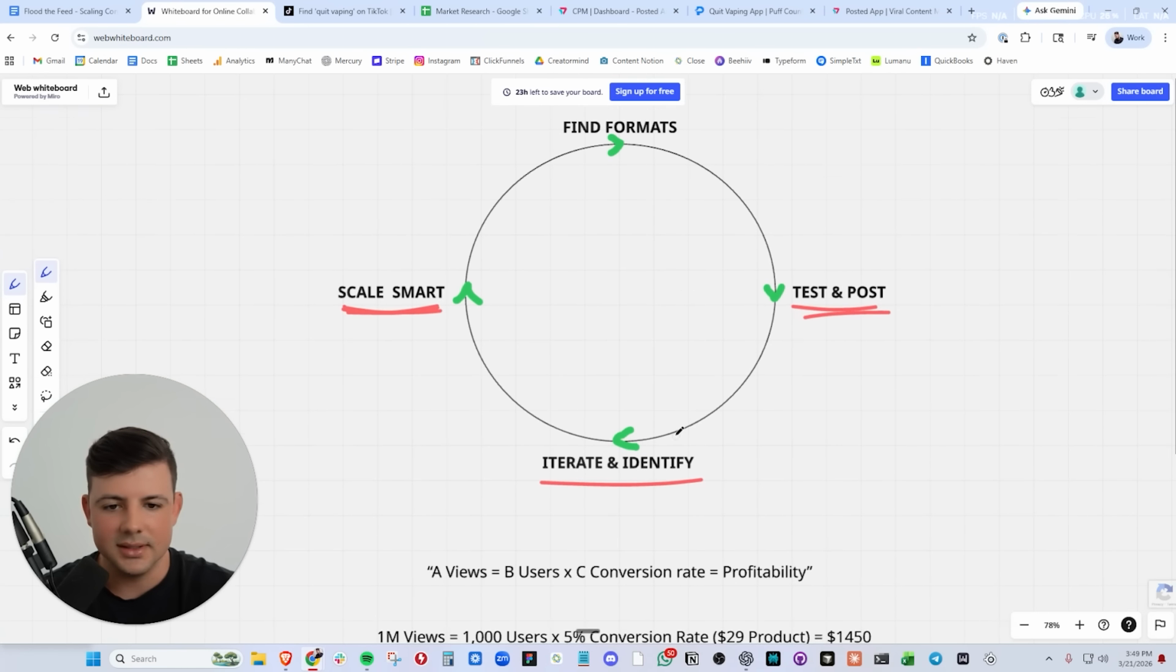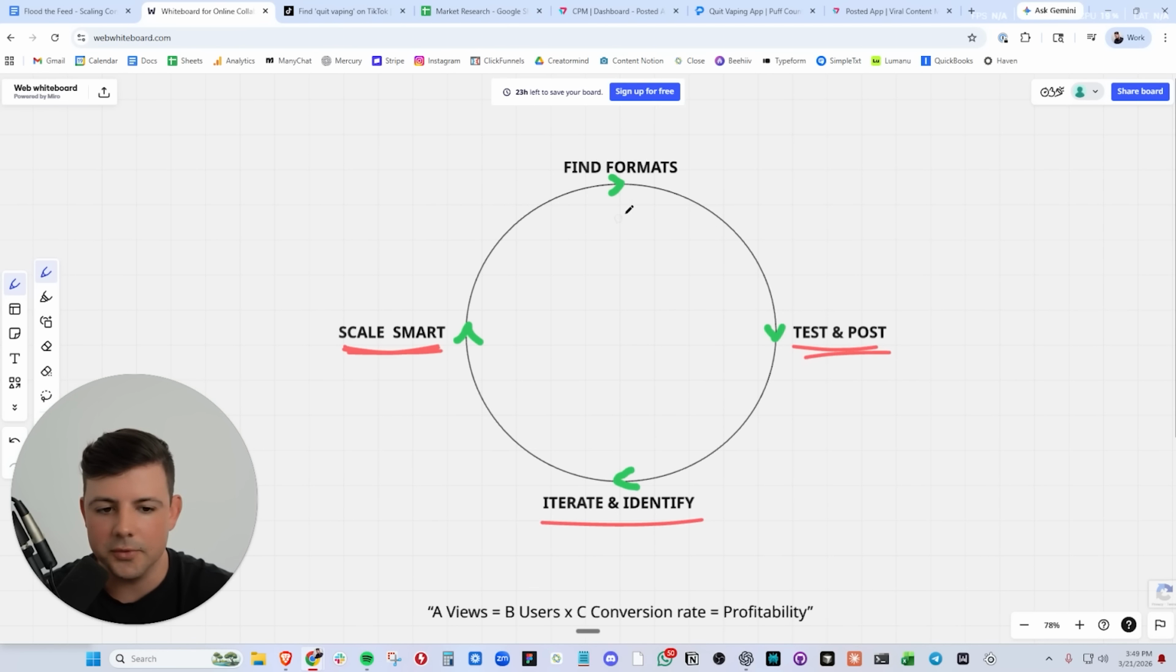And again, this system never ends. We're always finding new formats, always testing and posting new formats, always iterating and always scaling further. That's the process. Go do your market research, go get creators to post en masse, and just put more shots on target and you will win.